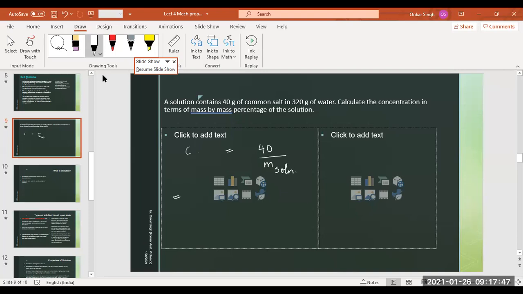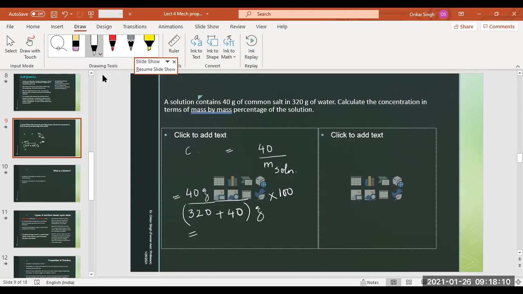So that will be 40 grams of common salt, the solute, divided by 320 plus 40 grams, into 100. So that will be the answer.